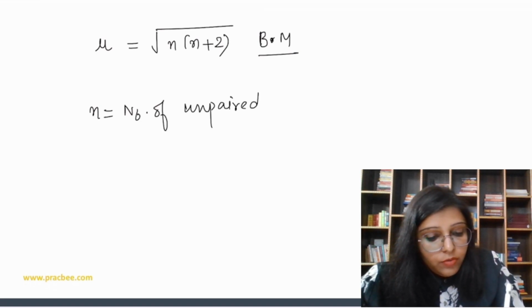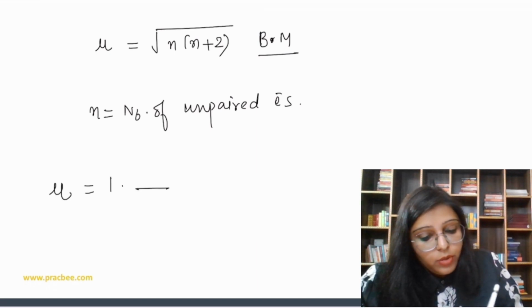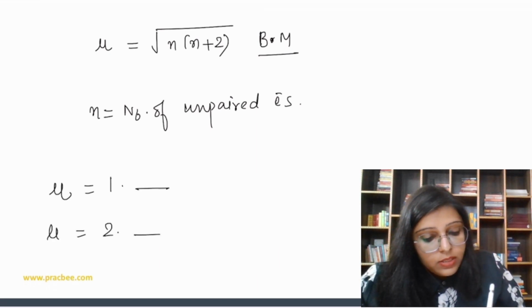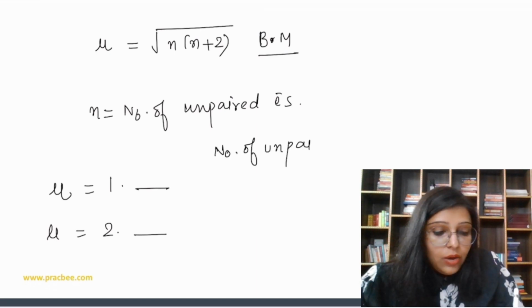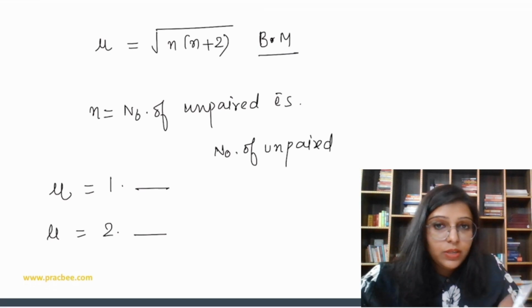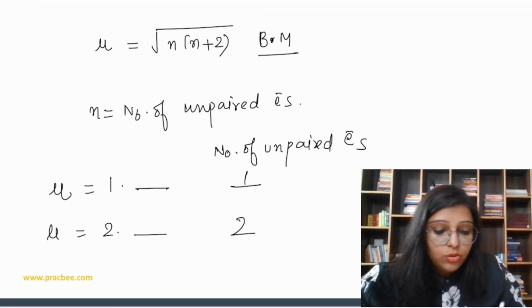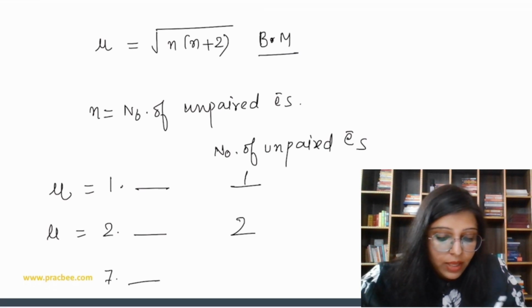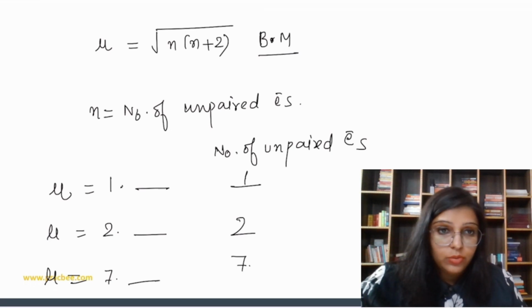If the magnetic moment value comes out to be 1 point something, or 2 point something, then we can directly find out the number of unpaired electrons. If it is 1 point something, the number of unpaired electrons is 1; 2 point something, so 2; 7 point something, so 7 unpaired electrons. In that way we are going to solve.